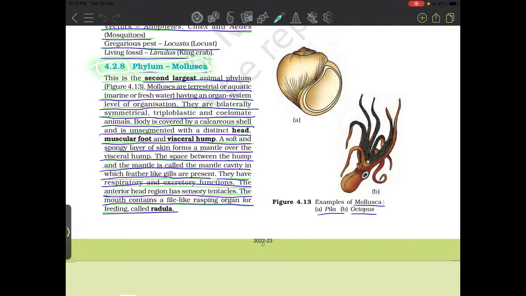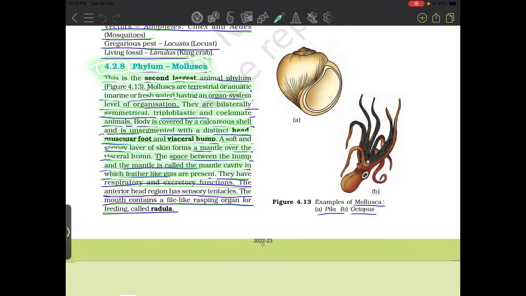4.2.8 Phylum Mollusca. This is the second largest animal phylum. Most molluscs are terrestrial or aquatic, marine or freshwater, having organ system level of body organization. They are bilaterally symmetrical, triploblastic, and coelomate animals. The body is covered by a calcareous shell. It is unsegmented with distinct head, muscular foot, and visceral hump. A soft spongy layer of skin forms the mantle over the visceral hump. The space between the hump and mantle is called the mantle cavity, in which feather-like gills are present.